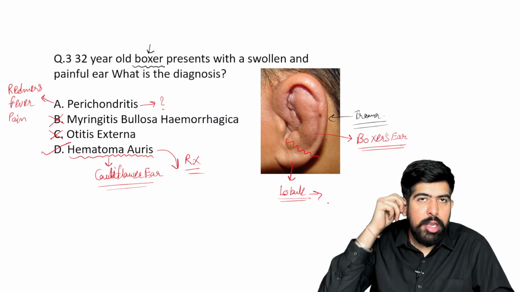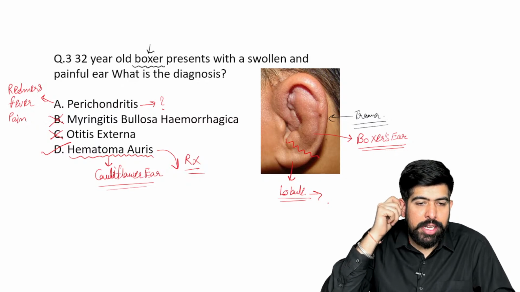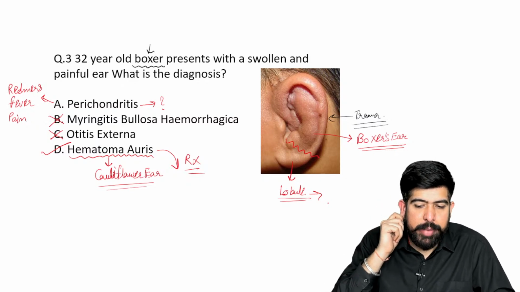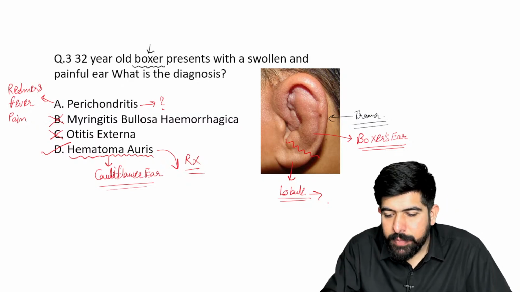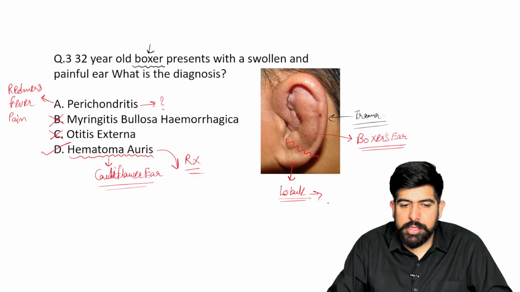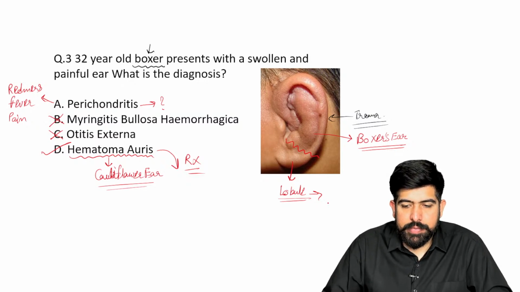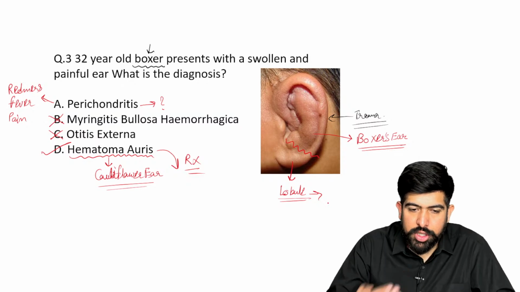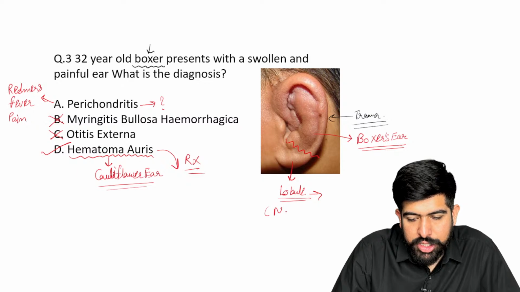Just feel the lobule and feel your helix, which is the auricle, right? Just tell me, is there any cartilage in your lobule? Let me know in the chat box. Yes or no? Of course, no. So in the lobule, write it down: there is no cartilage.